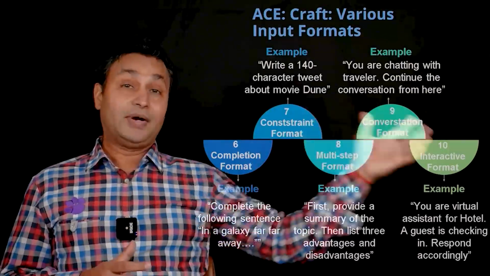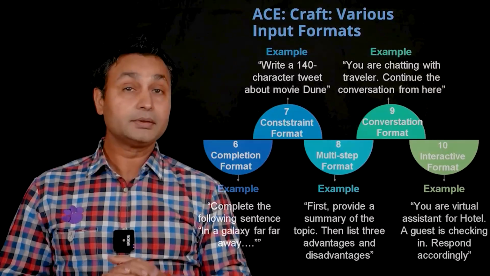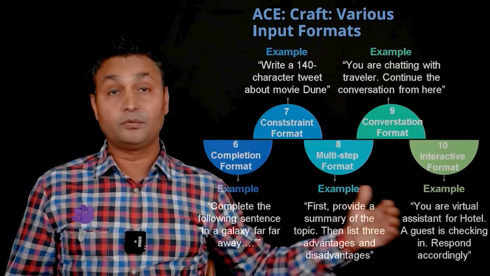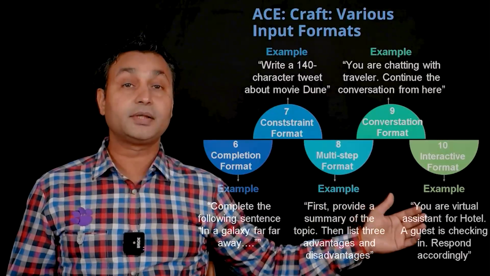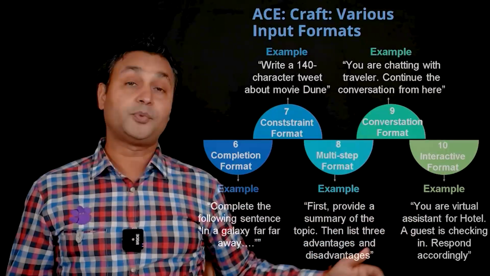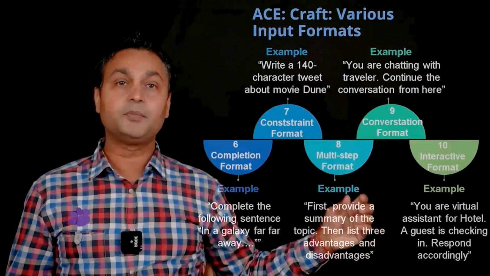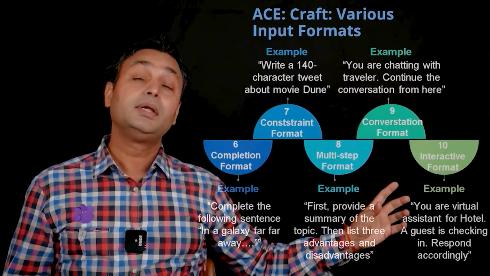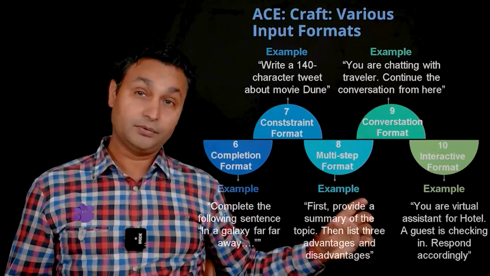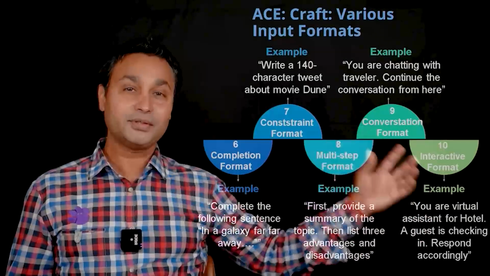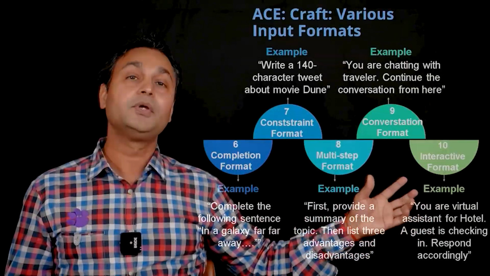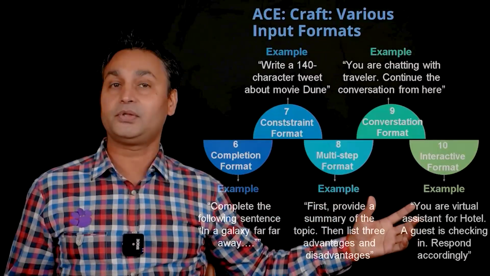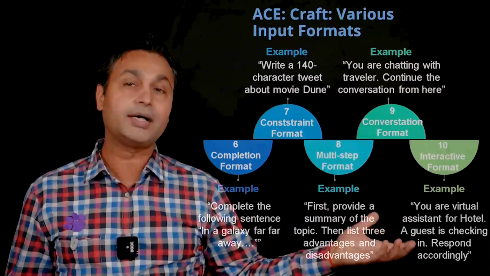Finally, the last input format that you can consider is the interactive format. Here we are asking that you are a virtual assistant for a hotel and a guest is checking in, and asking it to respond accordingly. So we are setting up a context, but the context setting is such that we are forcing ChatGPT to behave like a virtual assistant and be more interactive, not only answering the question, but maybe asking follow-up questions, because virtual assistants will also ask follow-up questions.